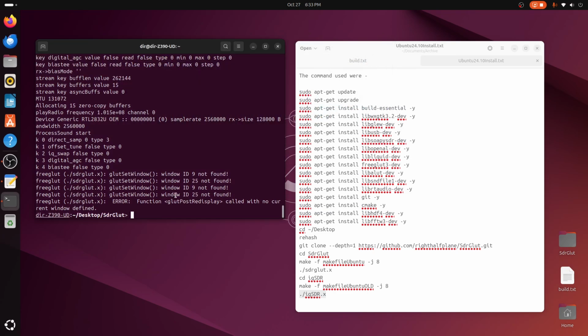And so there you have it, the build of sdrglut and iqSDR under Ubuntu 24.10, and everything works quite nicely.